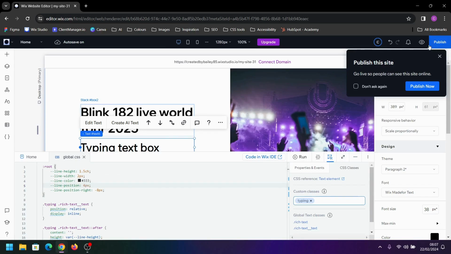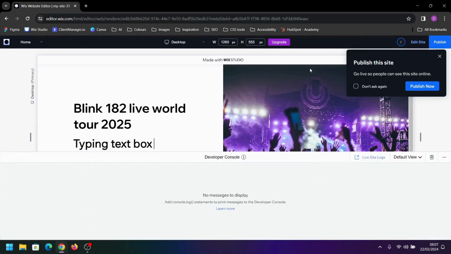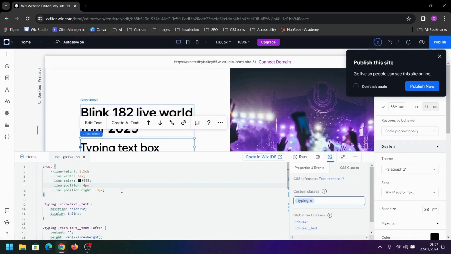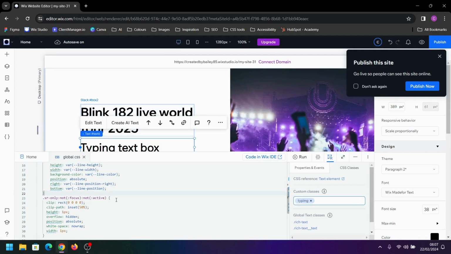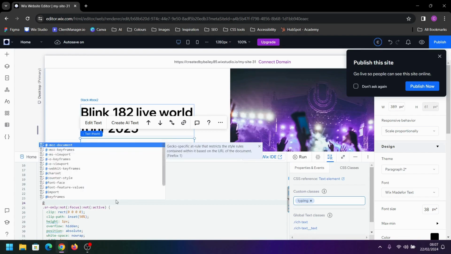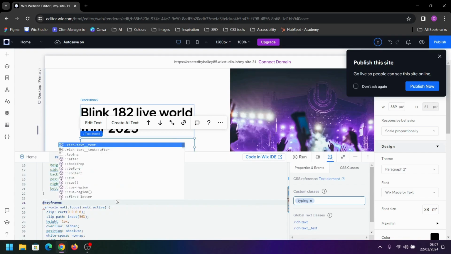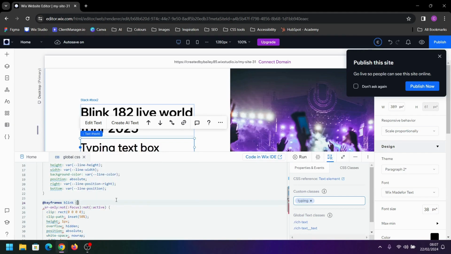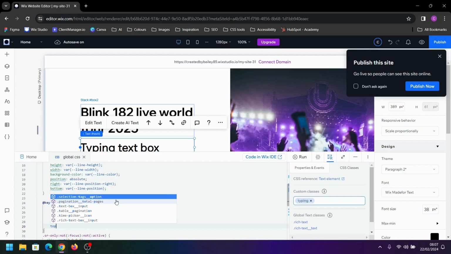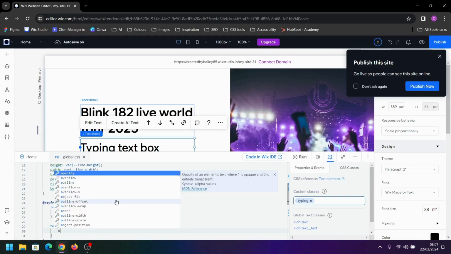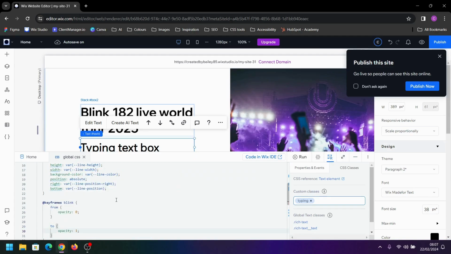Maybe we try 4 to move that position a little bit. There we go, I think that looks a bit better positioning. Next we're going to create our blinking animation, so that line blinks. To do that we're going to write @keyframes. I'm going to call this animation blink, and we want it to go from an opacity of 0 to an opacity of 1.